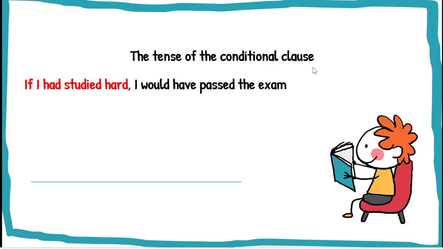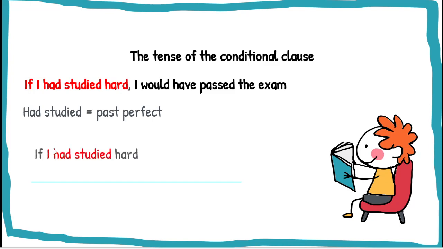The tense of the conditional clause, look at the first one, the condition. If I had studied hard, okay, let's focus on the verb. Studied, had studied. This is past perfect. We have had and we have studied. Verb 3 or past participle. If I had studied hard, okay, we have if and we have subject I and we have had and we have past participle. Okay, so for the if clause, remember we must have if, subject, and had studied.